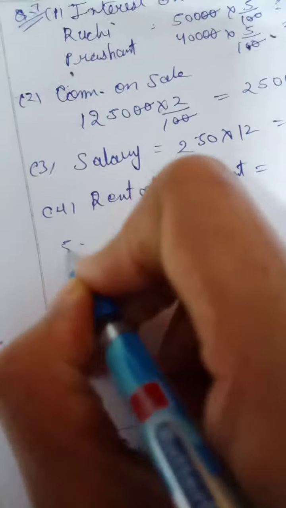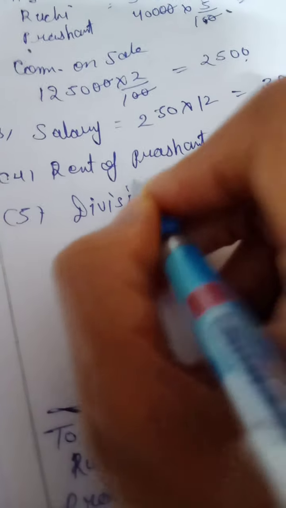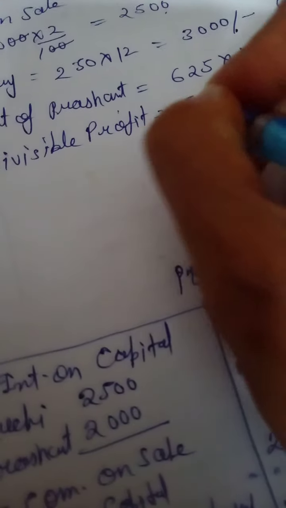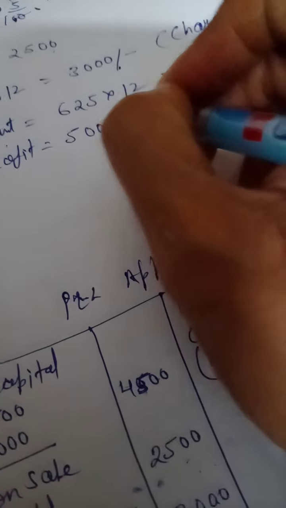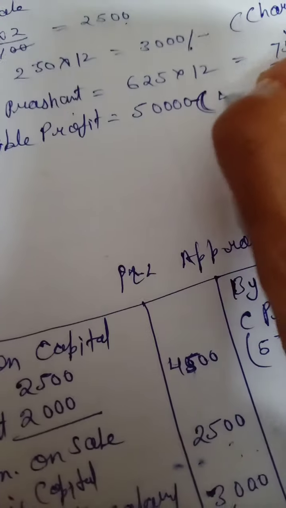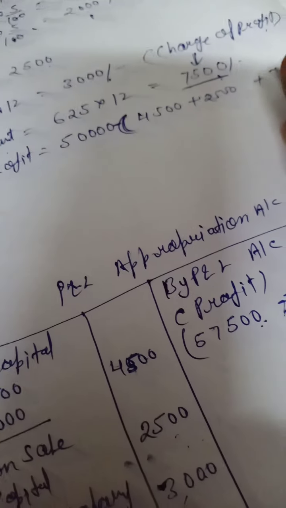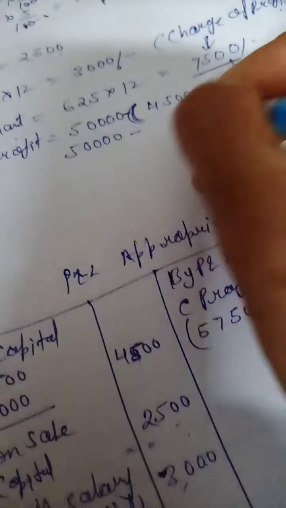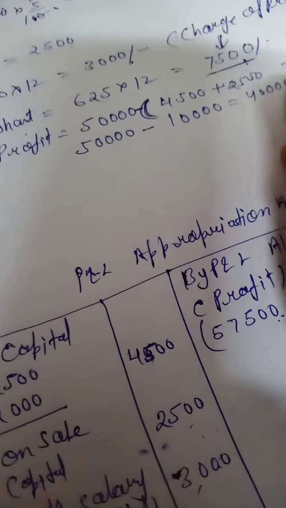Then the fifth point in the working note: divisible profit is 50,000 minus 4,500 plus 2,500 plus 3,000. 50,000 minus 10,000 is equal to 40,000, which is the divisible profit.